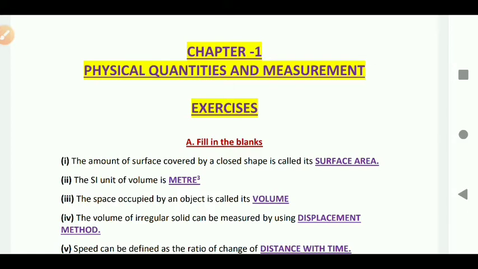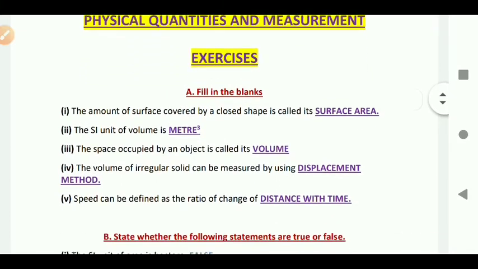Before we start, please remember one thing: you have to write each and everything in your copy. Filling the blanks, true, false, match the following, short answer, answer in detail, each and everything you have to write in your copy. Please make one interleaf copy for physics and write down each and everything in it. Seriously. After writing, please learn all the question answers. So we shall start from the filling the blanks.